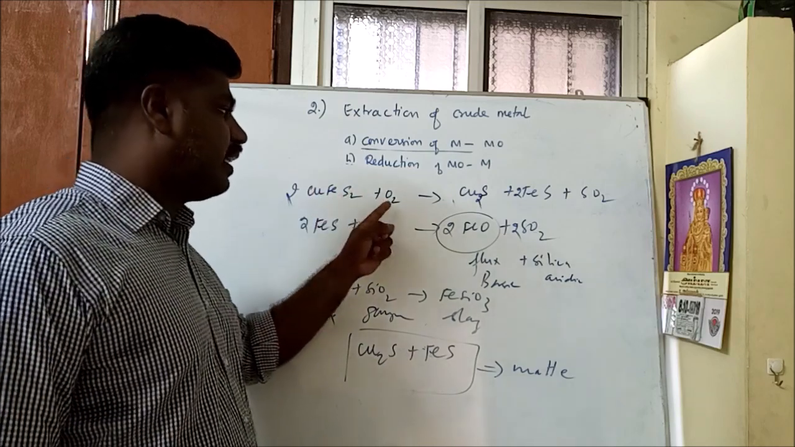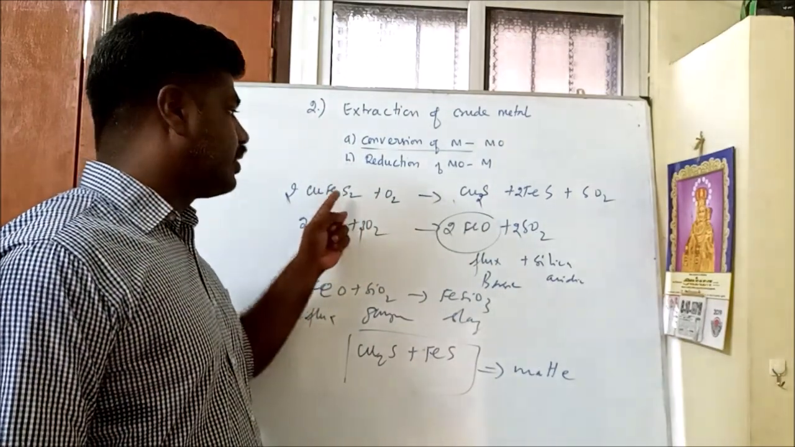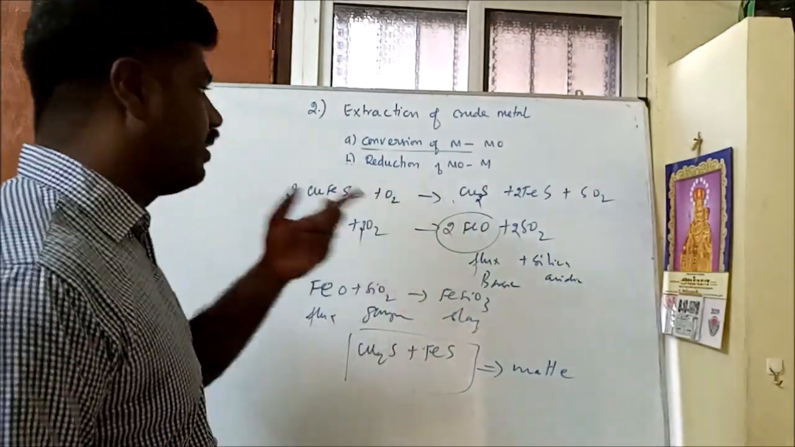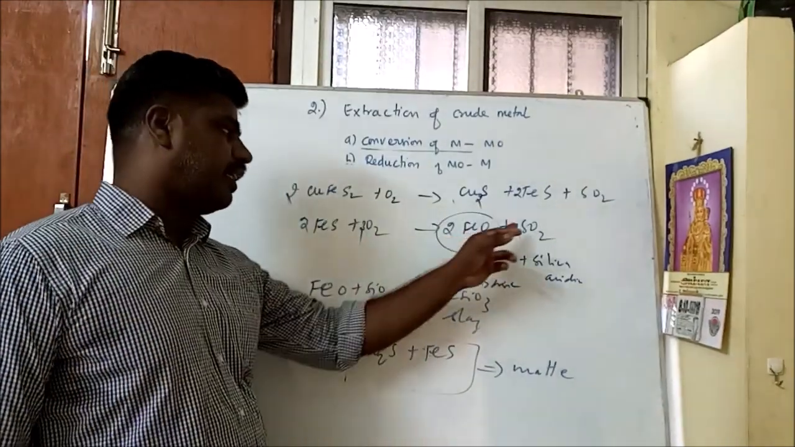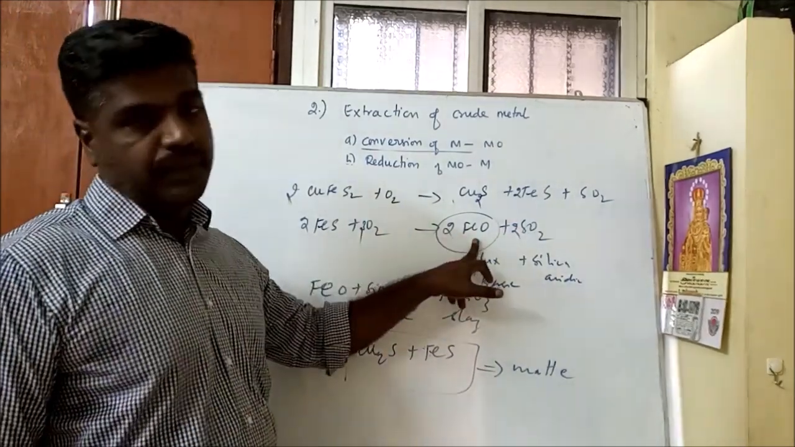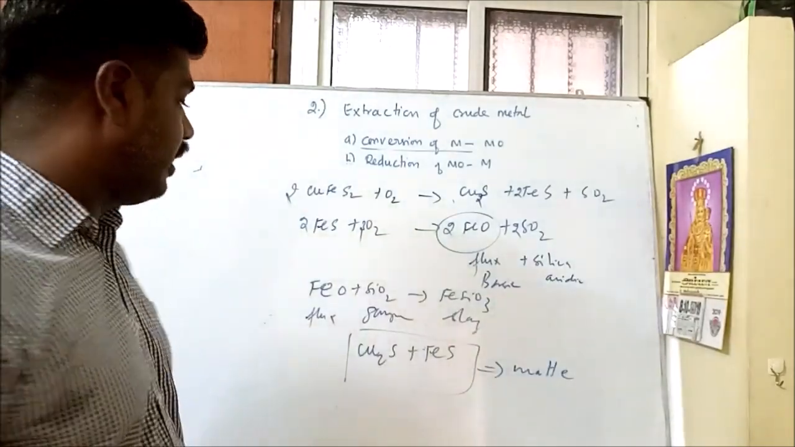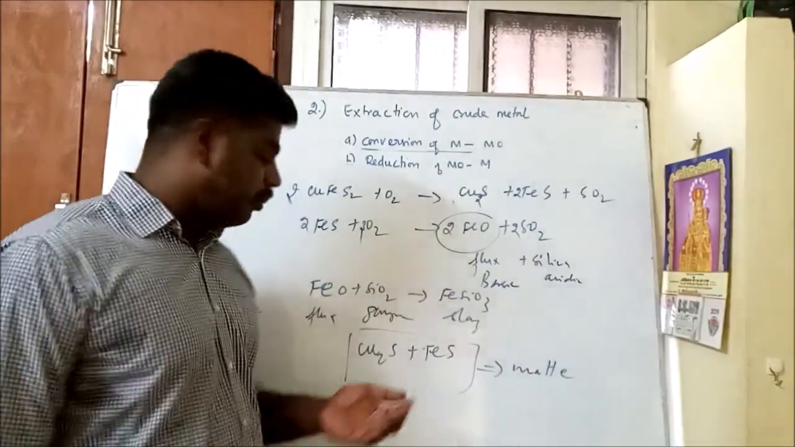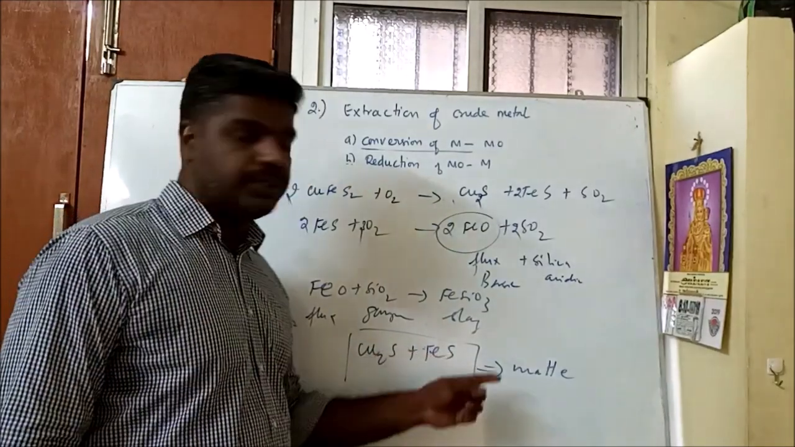When the ore is concentrated and roasted, it converts into copper sulfate, ferrous sulfate and sulfur dioxide gas. Ferrous sulfate is oxidized to ferric oxide, ferrous oxide and sulfur dioxide. In order to remove this FeO, we add silica, which acts as an acid flux. So slag is removed. At the bottom of the tank, copper sulfide and ferrous sulfide, two sulfide compounds, are obtained.